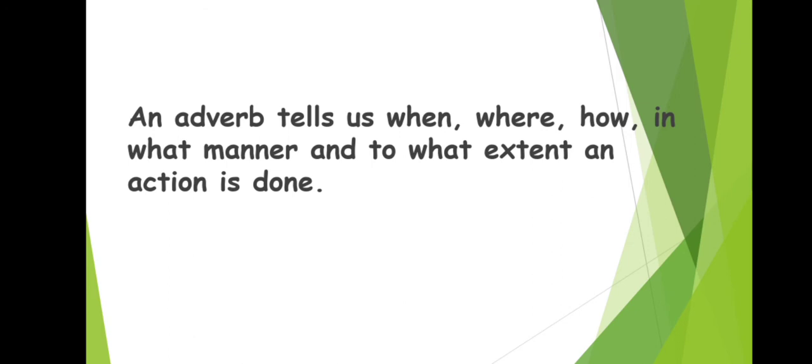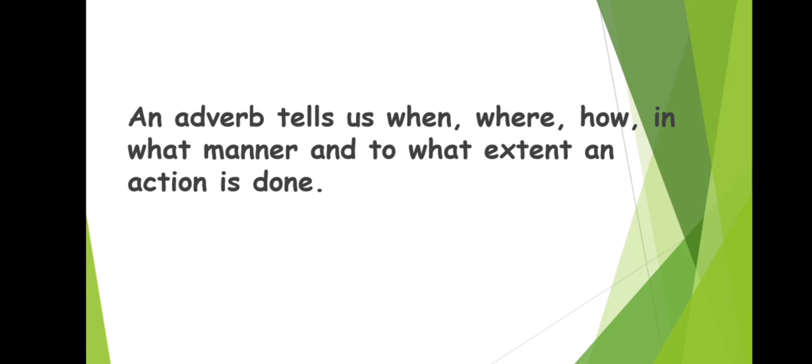As we have already discussed, an adverb tells us when an action is done, at what time; where an action is done, in which place the action happened; how the action was done, and in what manner, that means in which way the action was done; and to what extent the action was done.